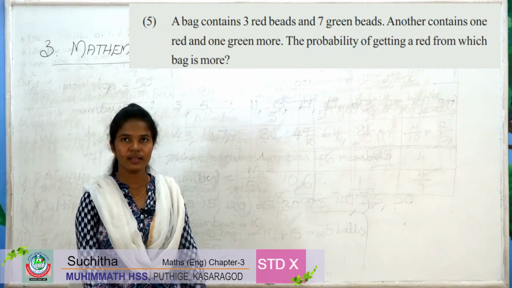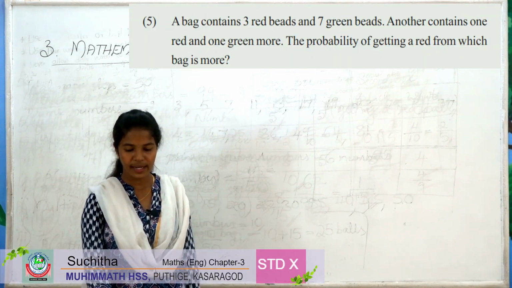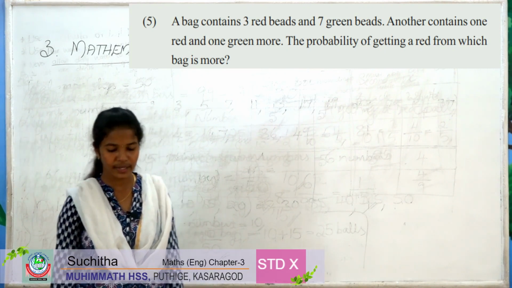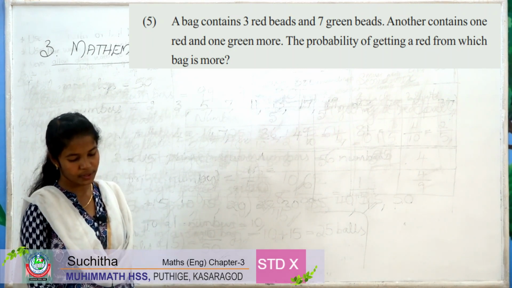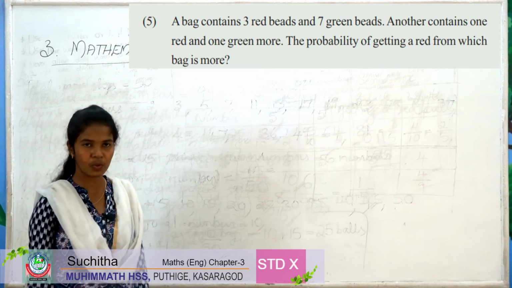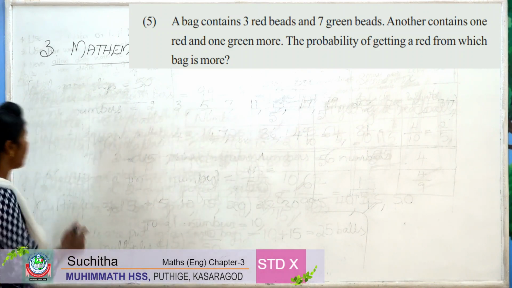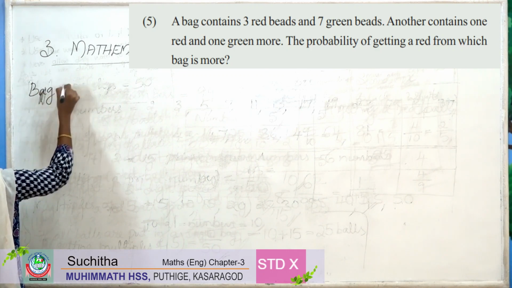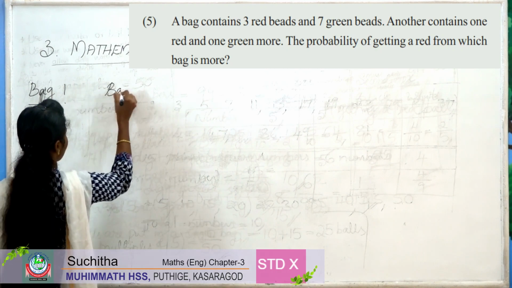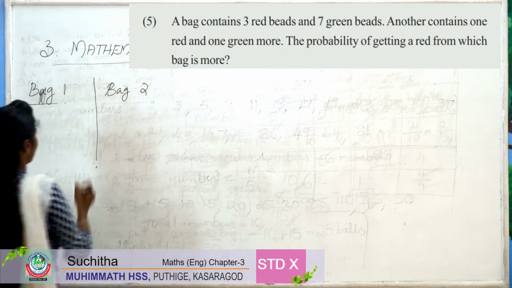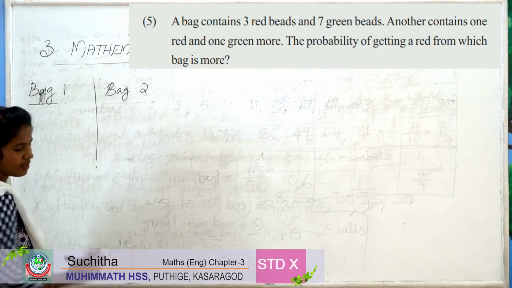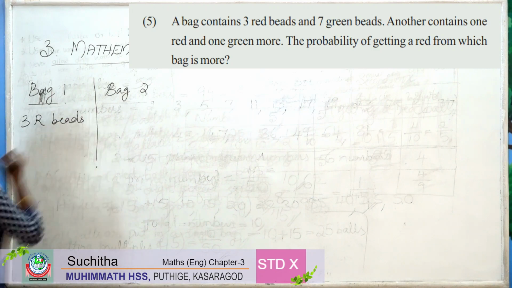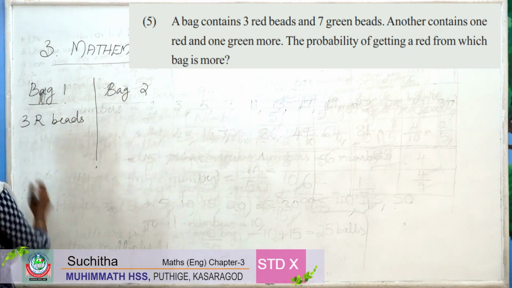Okay. Then the fifth question: a bag contains 3 red beads and 7 green beads. Another contains 1 red and 1 green more. The probability of getting a red from which bag is more? There are 2 bags, bag 1 and bag 2. In the first bag, there are 3 red beads and 7 green beads.